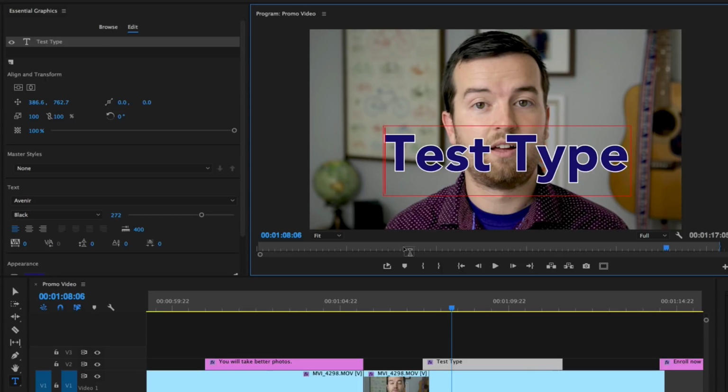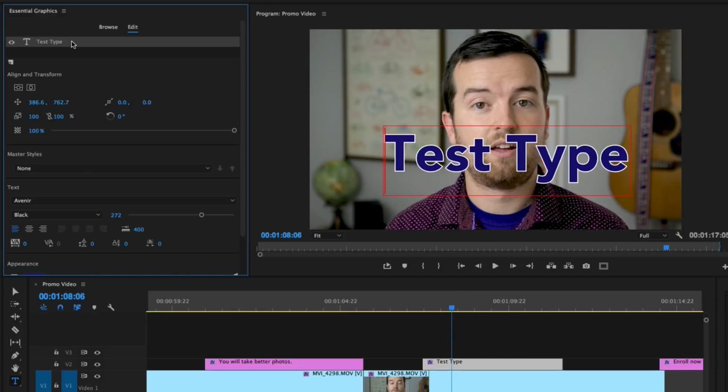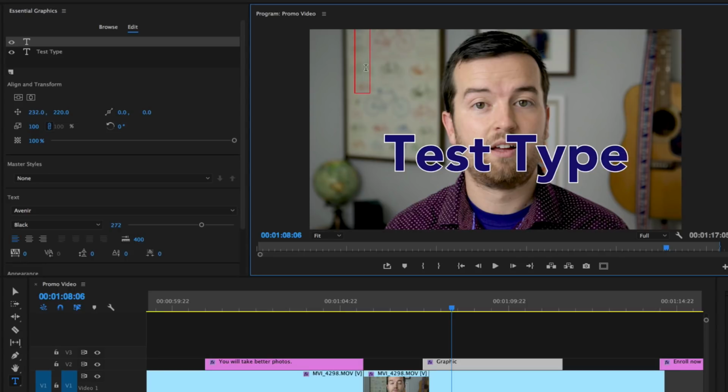But how do these text layers, we'll call them, that appear on our timeline actually work? Well, you can create multiple layers of text inside this one little asset, basically. And to do that, there's two ways to do it. You can click this new layer button, or you could just take your type tool, click here, and start typing.